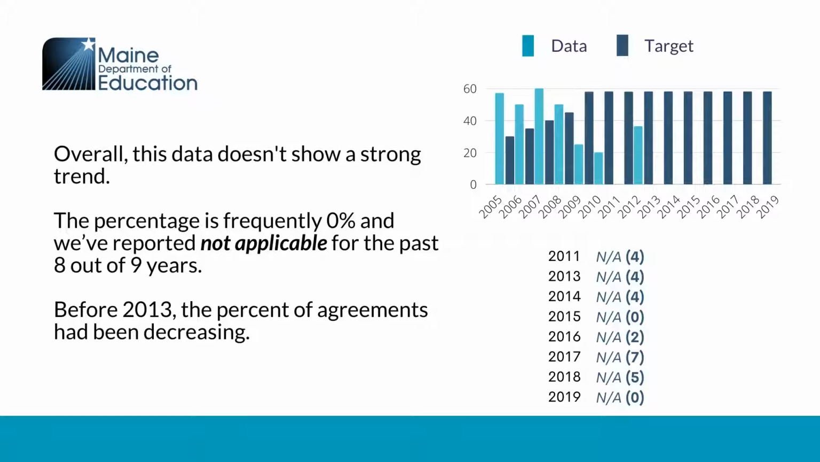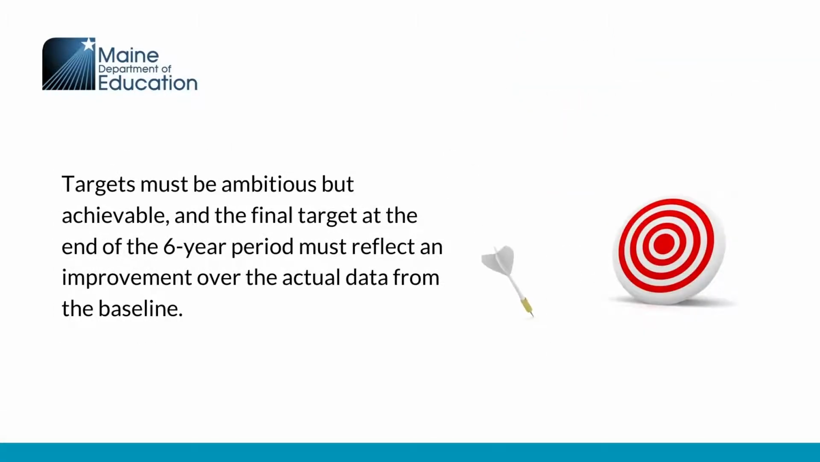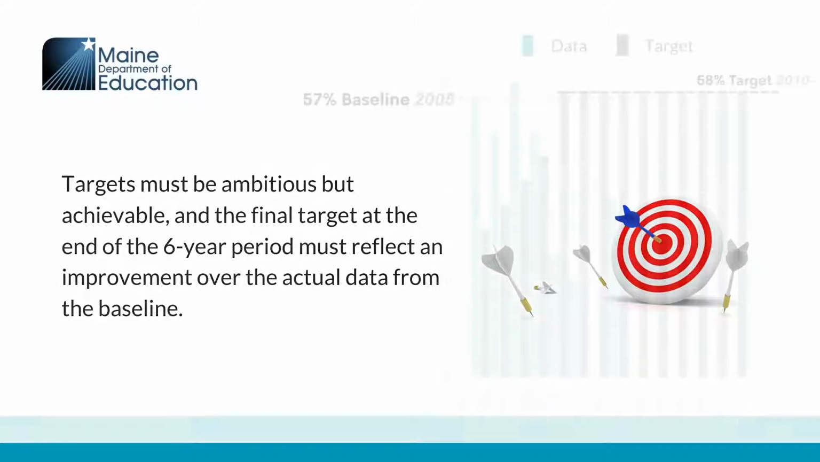Overall, the data doesn't show a strong trend throughout the years because the percentage is frequently 0%. Before 2013, we can see that the percent of agreements had been decreasing overall. Targets must be ambitious but achievable, and the final target at the end of the 6-year period must reflect an improvement over the actual data from the baseline.